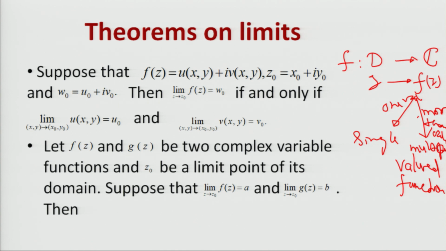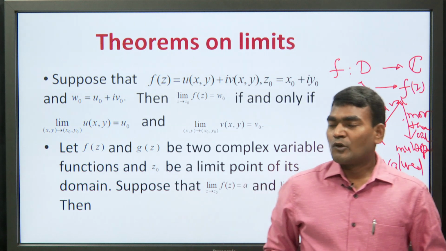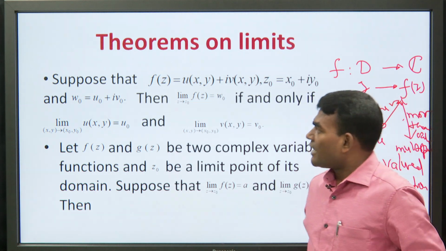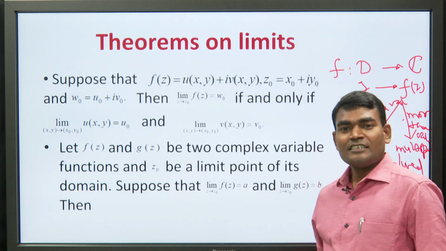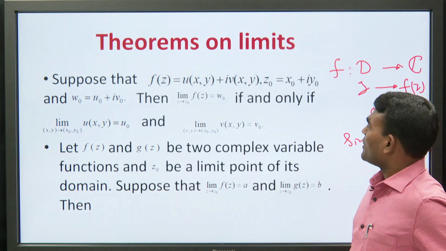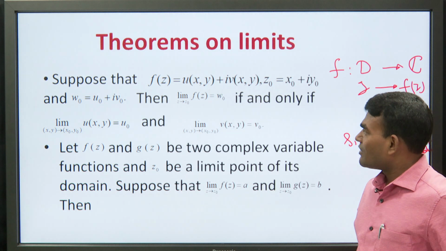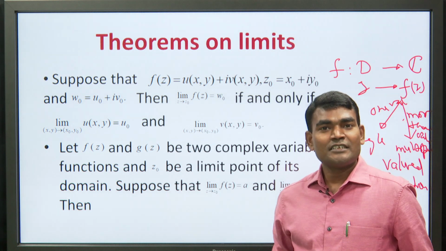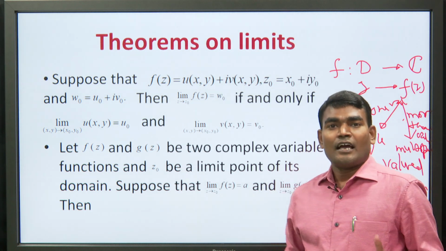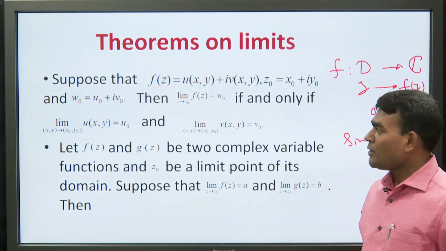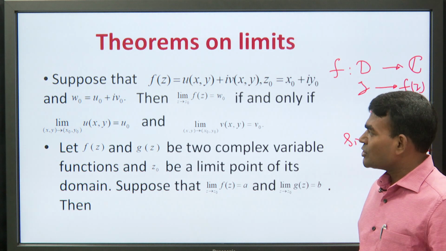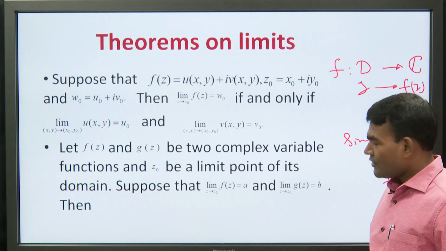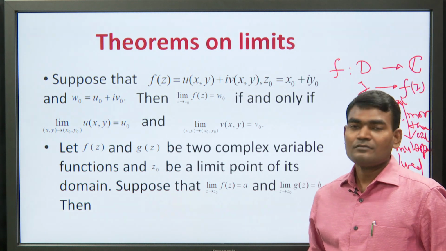Now, some theorems on the limits. If f(z) is equal to u plus iota v and omega naught is equal to u naught plus iota v naught, and there is a point z naught equal to x naught plus iota y naught, then this is a theorem: the limit as z tends to z naught of f(z) is equal to omega naught if and only if its real and imaginary parts tend to u naught and v naught respectively.